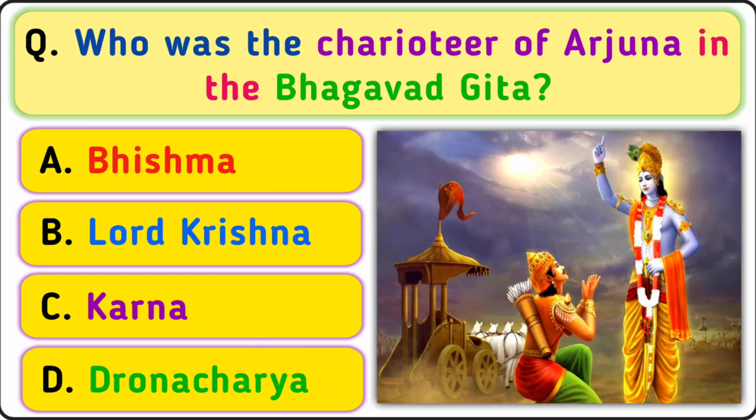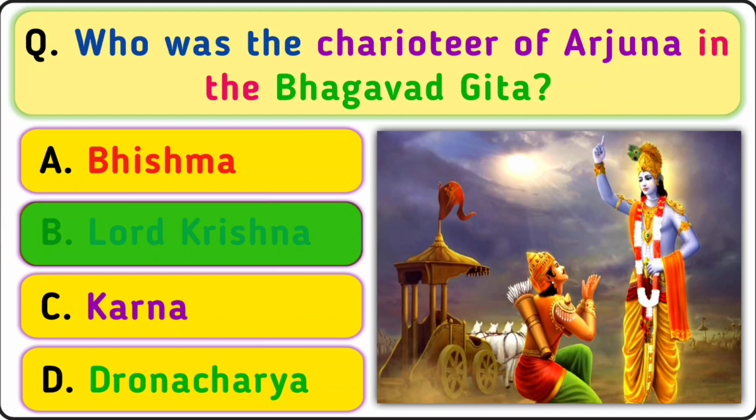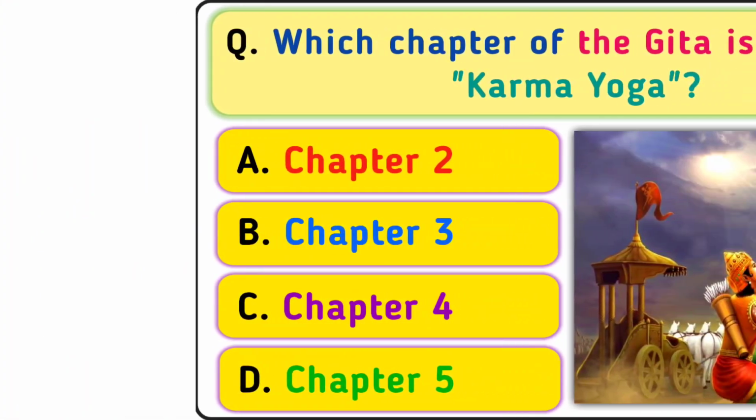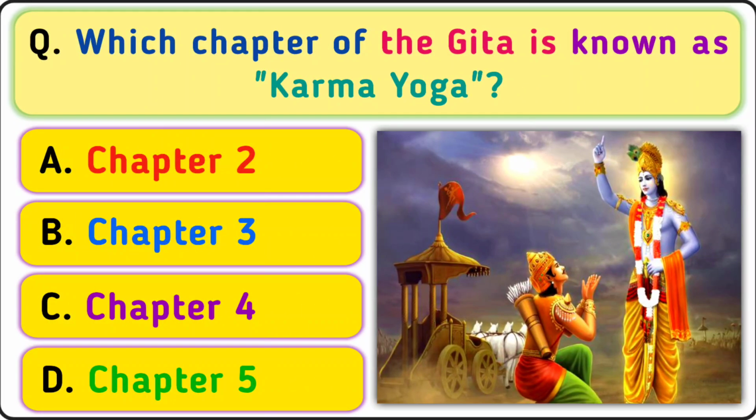Your next question is, who was the charioteer of Arjuna in the Bhagavad Gita? A. Bhishma, B. Lord Krishna, C. Karna, D. Dronacharya. Your correct answer is option B. Lord Krishna.